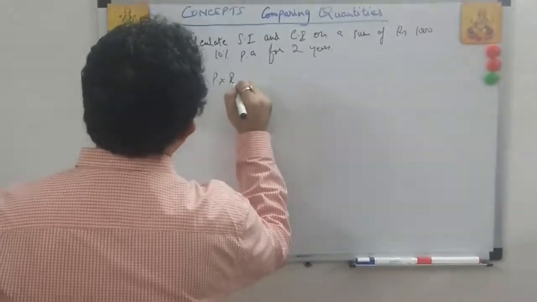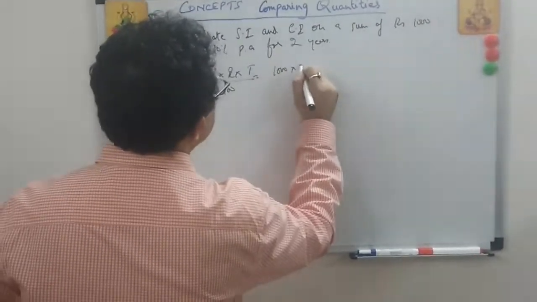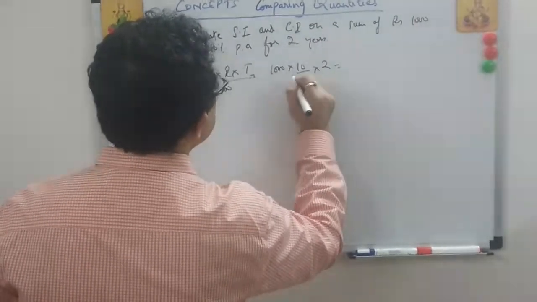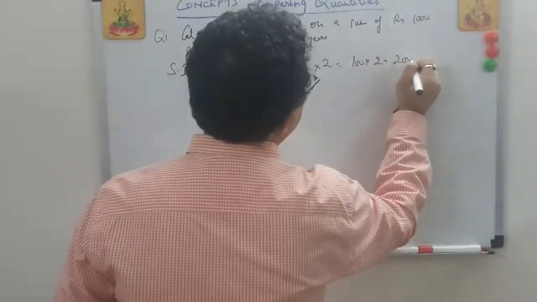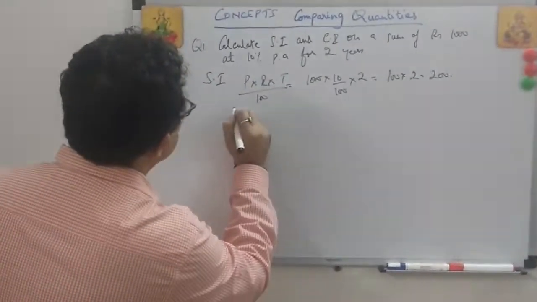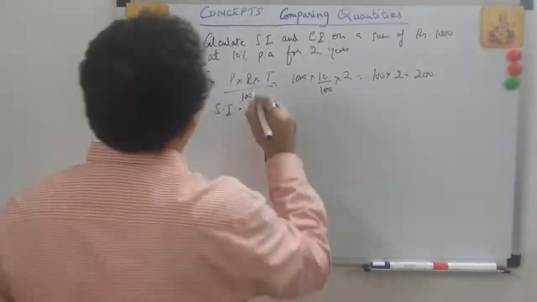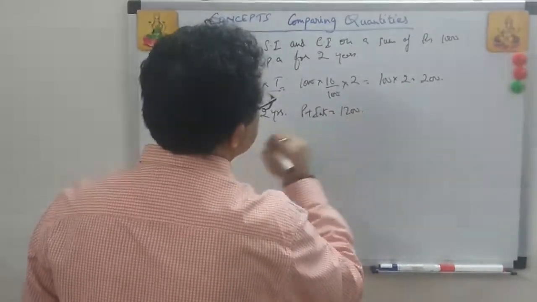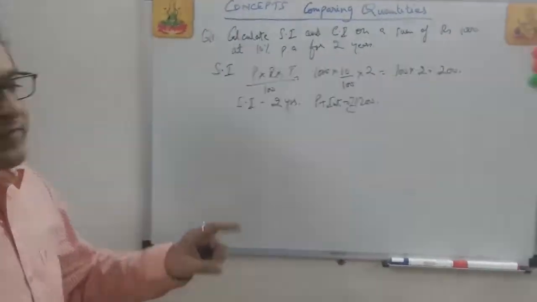So P into R into T upon 100 is equal to 1000 into rate of interest 10 by 100 into time period 2 years. So this becomes 100 into 2, 200. So if the bank has to pay money to you in 2 years, with simple interest, you will get principal plus interest, which is equal to 1200 rupees.